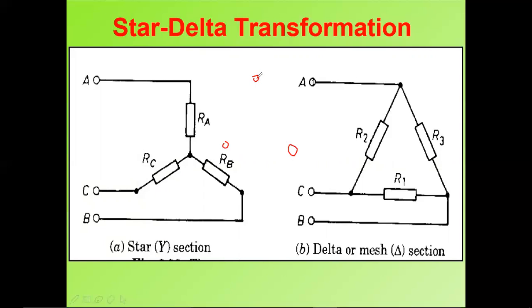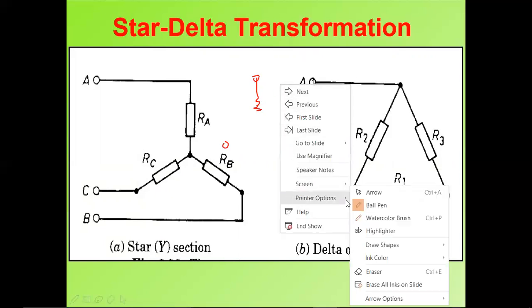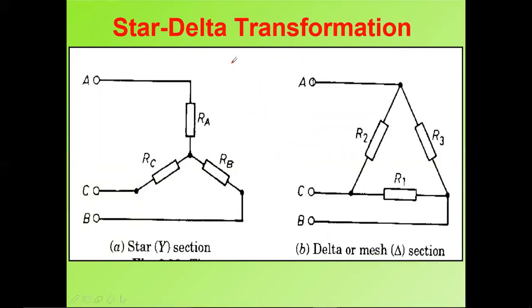To draw star and delta, I must have three resistors: one for this resistor, one for this one, and a third.